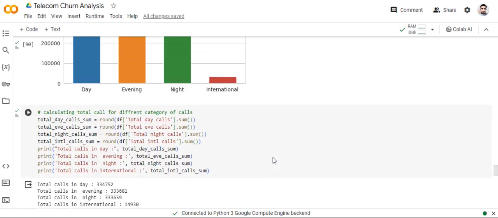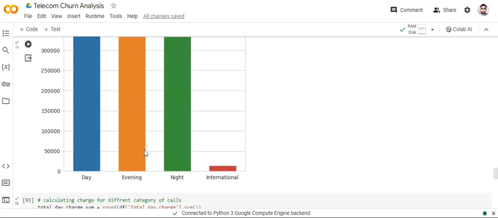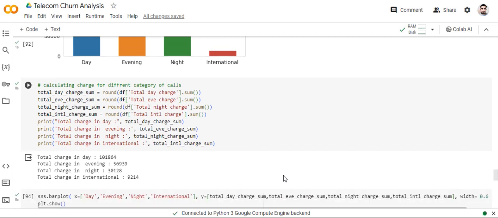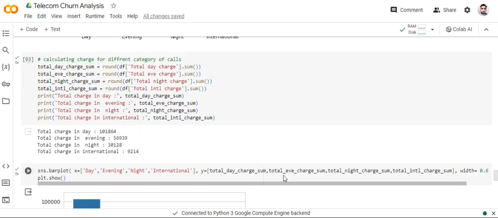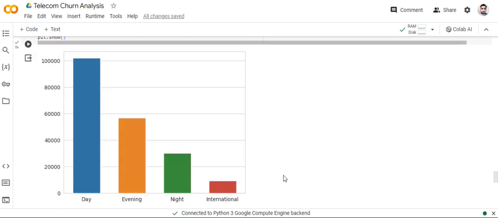Okay, calculate the total calls in different categories of calls. Same thing, number of calls in different categories. Night, evening and day calls are high, and international call is very low. Okay, calculate the charge of the different categories of calls. Day charge is very high, evening charge is low, and international charge is very low.